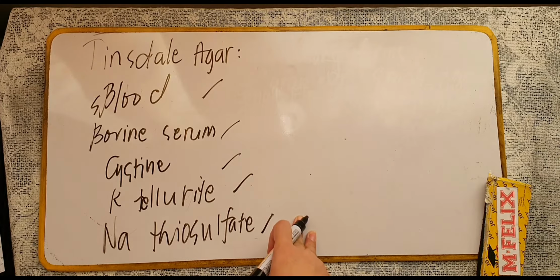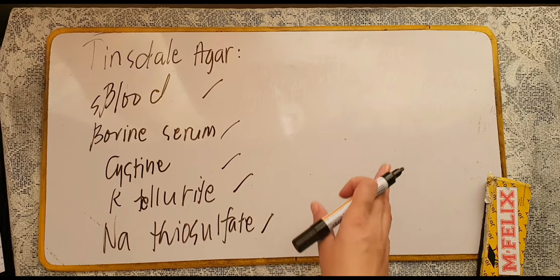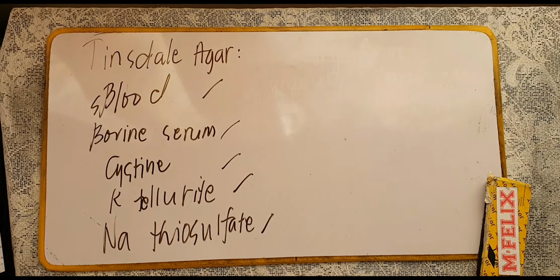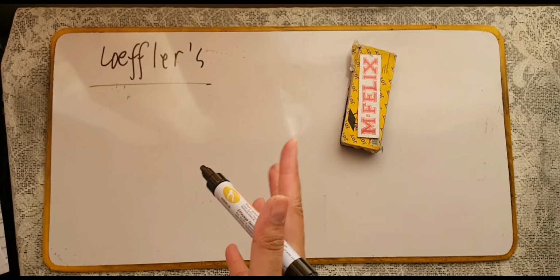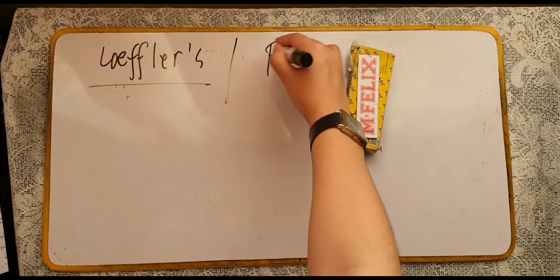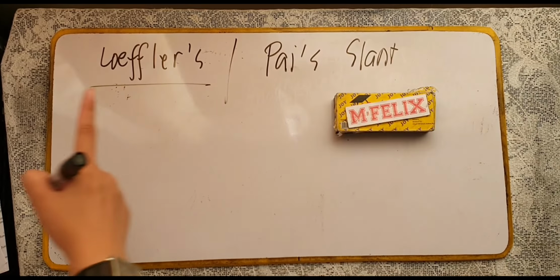Now, your Corynebacterium diphtheriae will grow in this agar media, exhibiting black colonies with a brown halo, just like your cysteine tellurite blood agar. And then we have your Loeffler's serum agar, also known as your pies slant agar. Para saan naman ito, class?